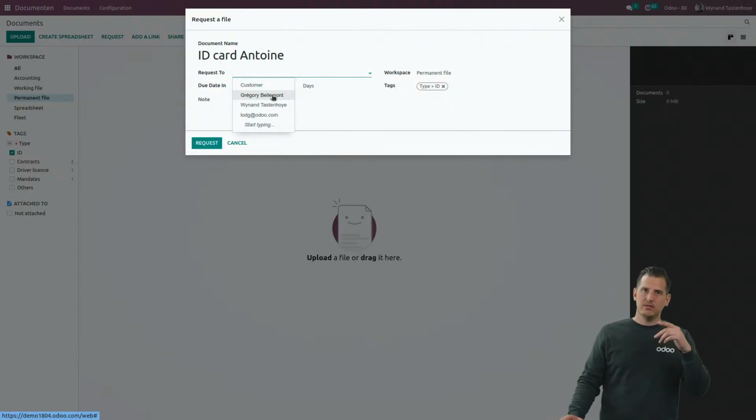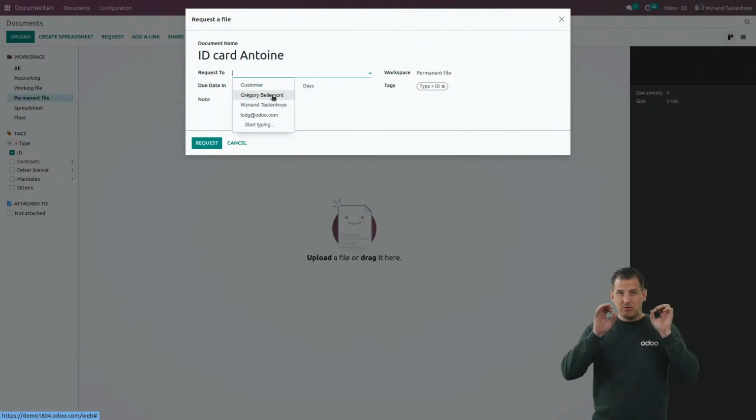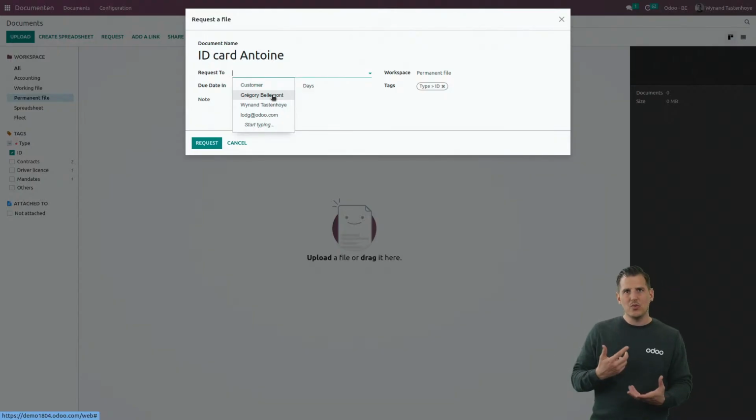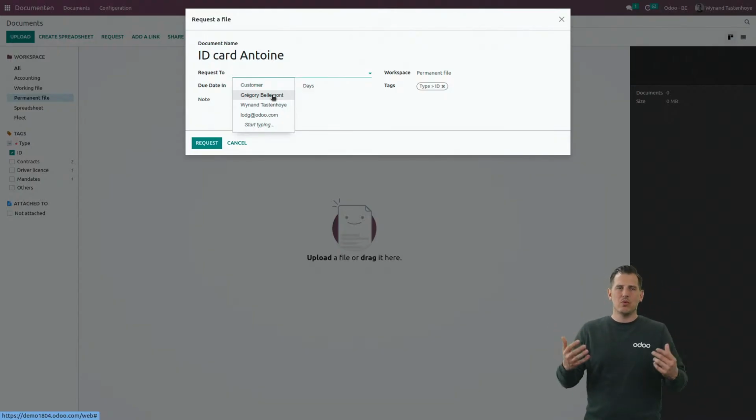Because what is very important in the collaboration between the accounting firm and the customer, I'm going to repeat it several times today, is the fact that they work together, hand in hand, on the same platform. They work together in Odoo. And that's basically completely different than the way accounting firms might have worked before, working on, let's say, their traditional accounting tool without having access from the customer.